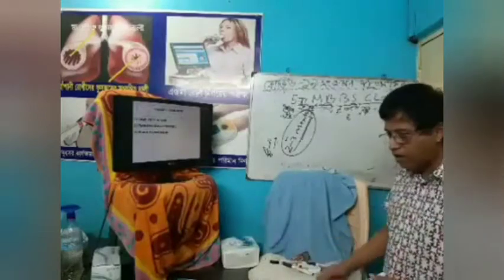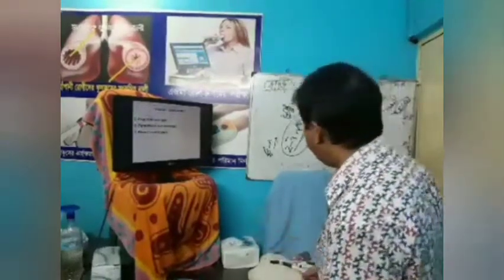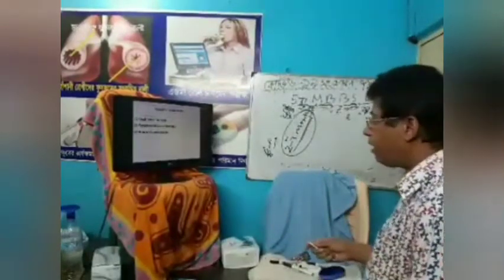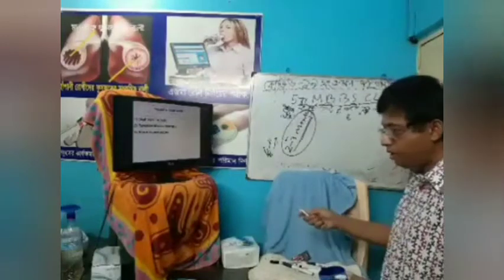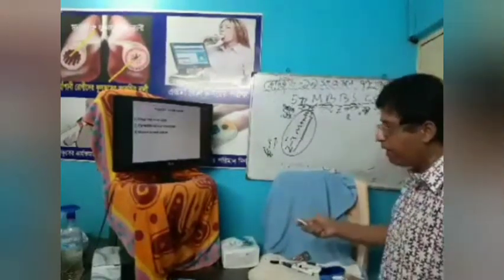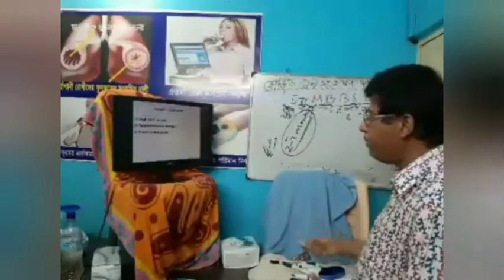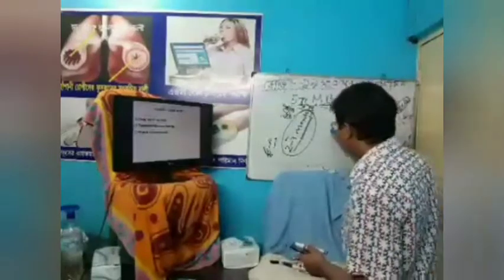Next one is parenteral iron therapy. When is parenteral iron therapy indicated?